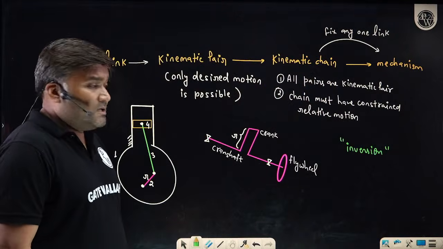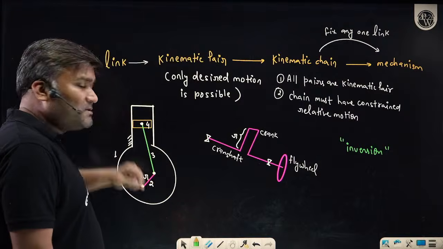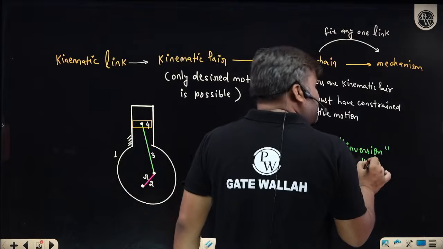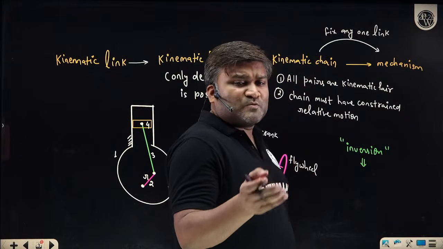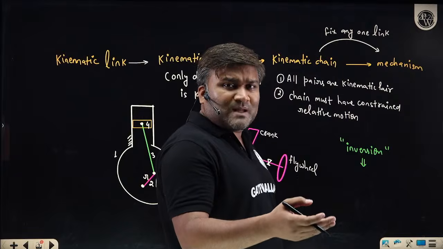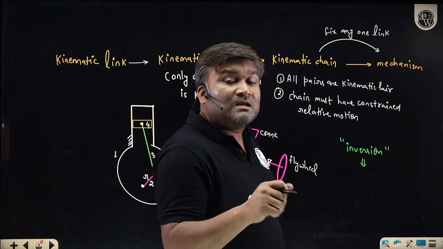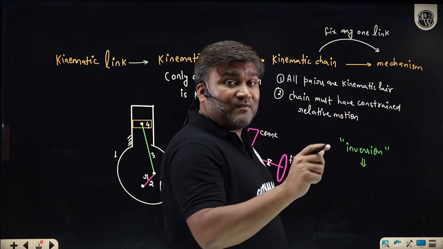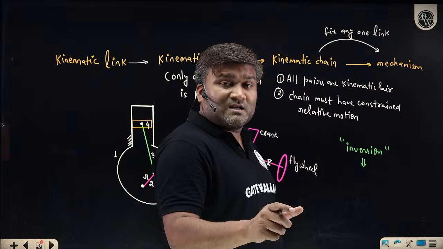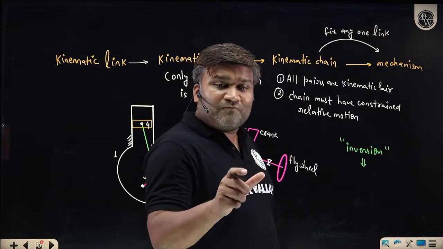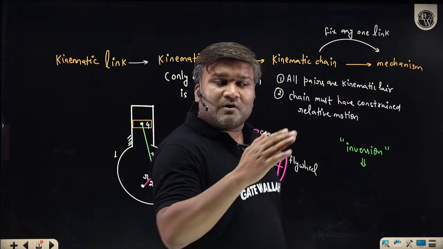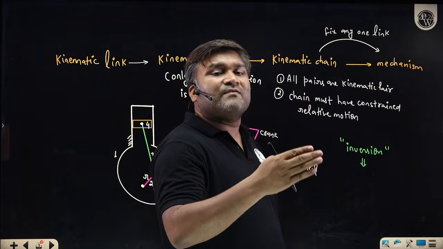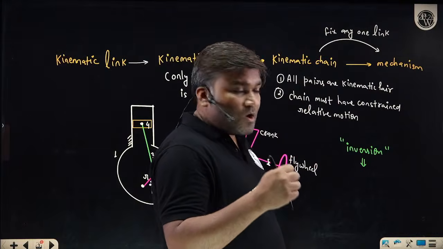Listen carefully. Say, for example, I have 4 links. Out of these 4 links, how many types can I fix the links? Sir, there are 4 possibilities: link 1 sometimes, link 2 sometimes, link 3 sometimes, or link 4 sometimes. Maybe by fixing link 1 I get something different, by fixing link 2 I get something different, and by fixing link 3 I get something different. So if I am getting different mechanisms, they will be called different inversions of the same kinematic chain.